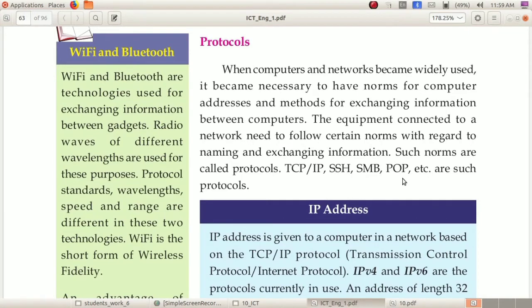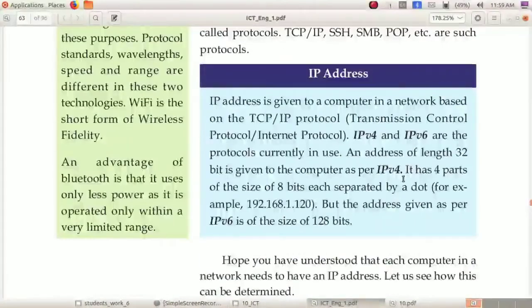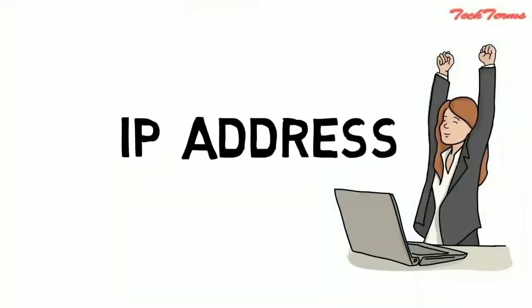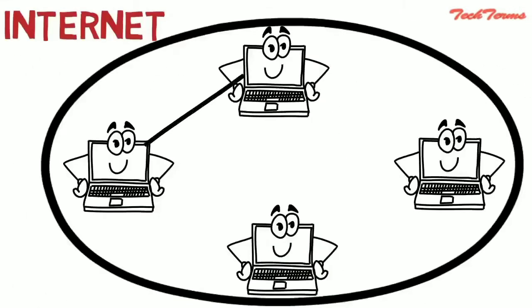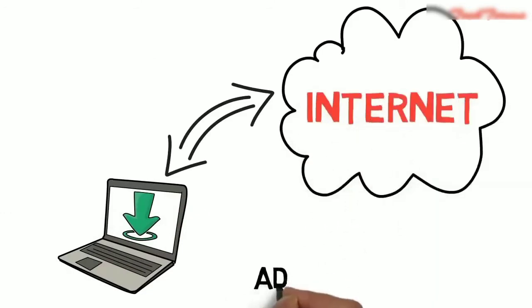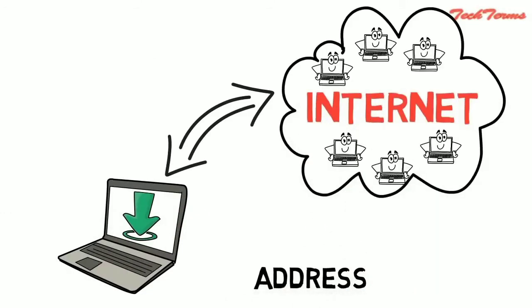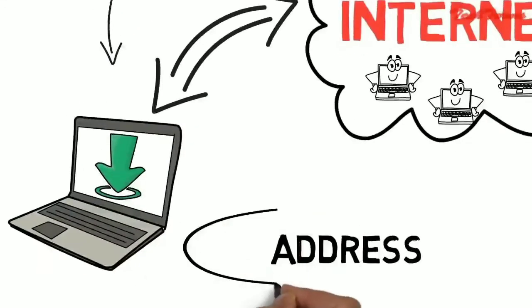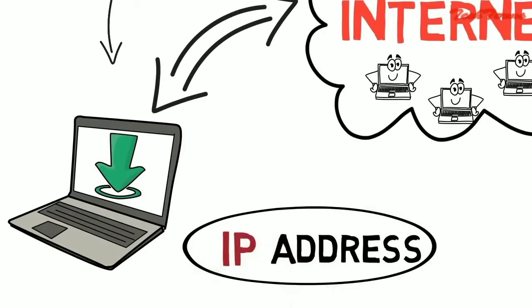So we can look at what we mean by IP address. Are you ready? Let us go. Today we are going to understand what is an IP address and how you can find your computer's or your smartphone's IP address. So let's start. Computers in the internet communicate with each other with underground or underwater cables or wirelessly. If I want to download a file from the internet, then my computer should have an address so that other computers in the internet can find and locate my computer. In internet terms, that address of a computer is called an IP address.